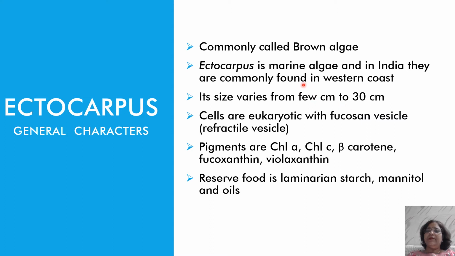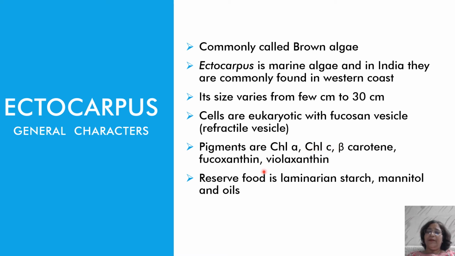Generally it survives in colder seas. It is a small-sized brown alga, and its size varies from a few centimeters to 30 centimeters. The cells are typically eukaryotic, but there are fucosan vesicles present in the vacuoles.